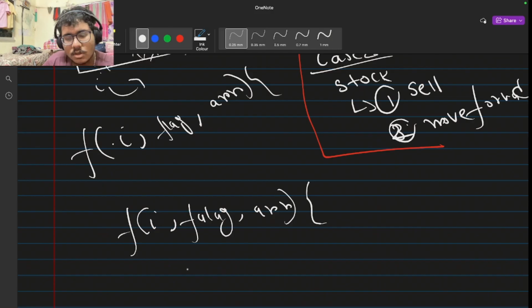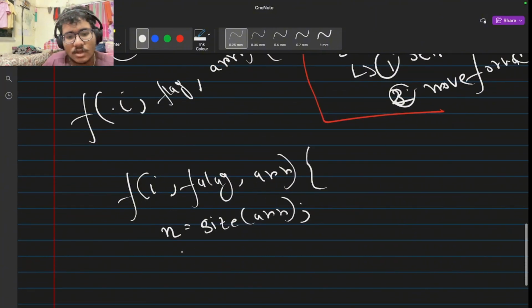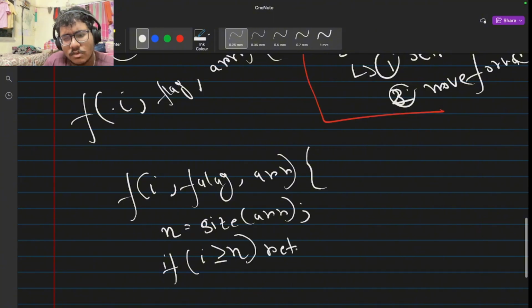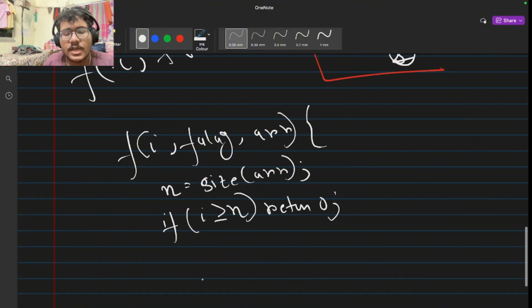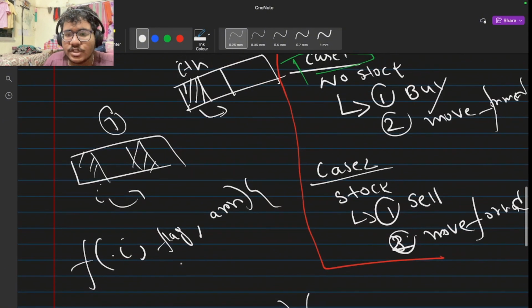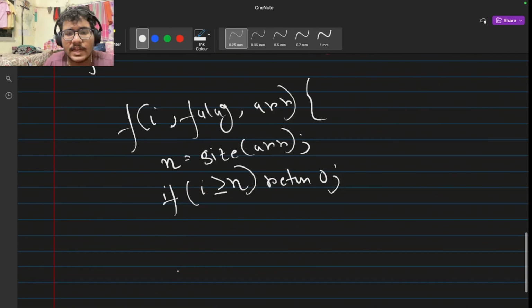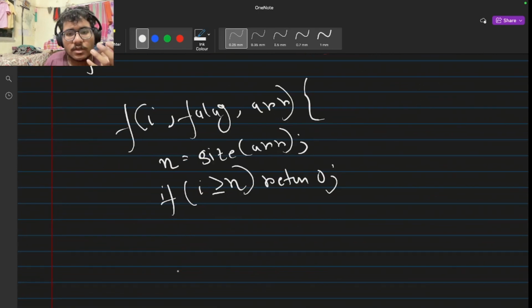Okay. So first thing first, let's write the base condition. If at any moment, let n be the size of the array, if my position becomes greater than n, then just return 0, because we cannot have any profit after that. So if i is greater than or equal to n, return 0. Now coming to the options. I've already mentioned that at any time we can have two options based on a flag, and flag is a variable that will store which state we are currently in. Either we are going to sell or we are going to buy.